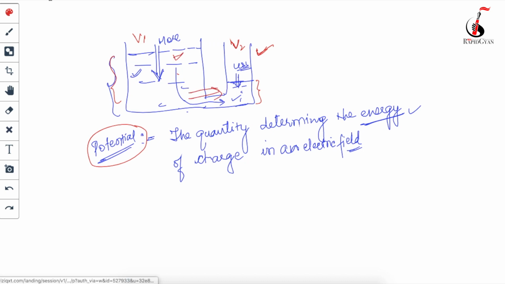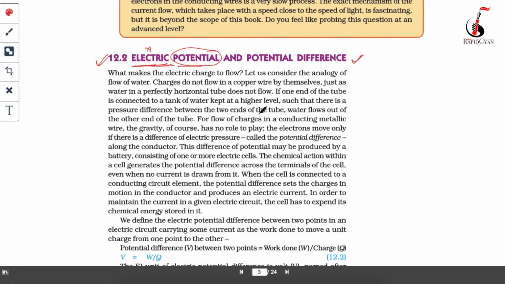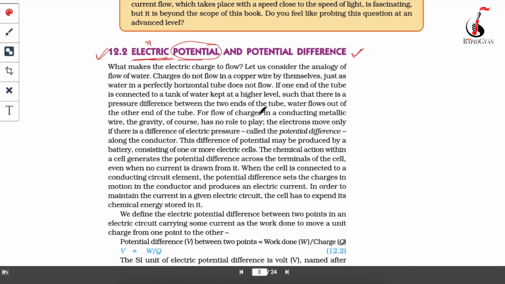The same thing will happen with the potential difference in your electric field. Suppose this is a conductor, and this conductor somehow has more charge in this area and less charge in this area. Say more electrons in this area and fewer electrons in this area. So what will happen? This area will have more potential as compared to this particular area.